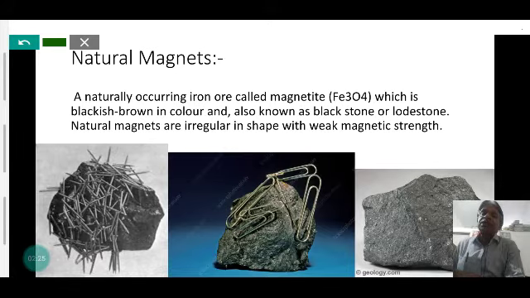This mineral was used for navigation to find direction, so it is also called lodestone.